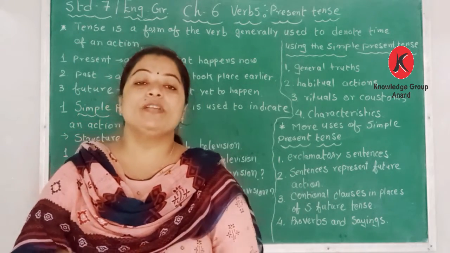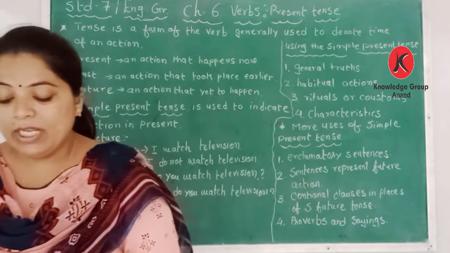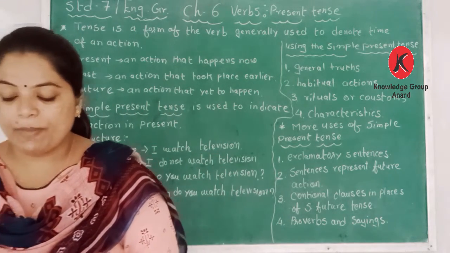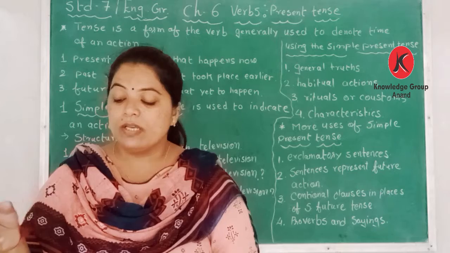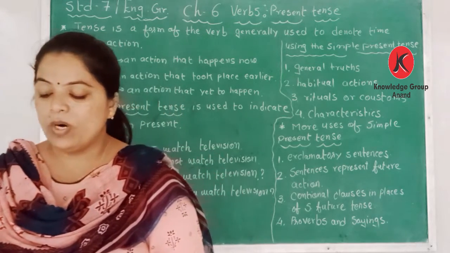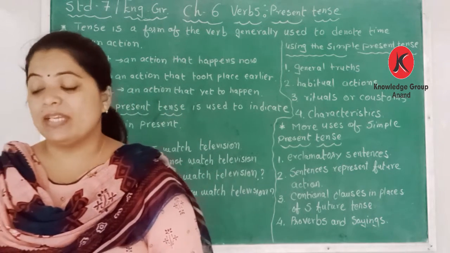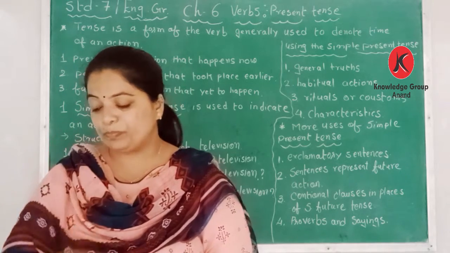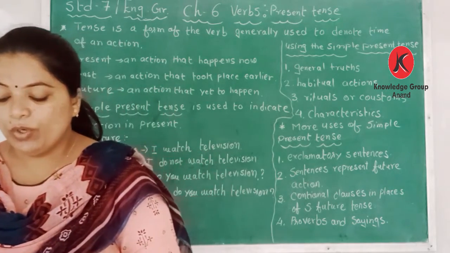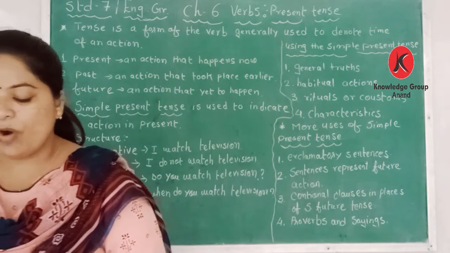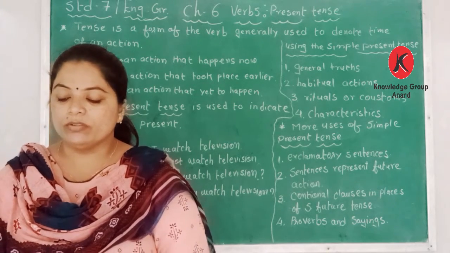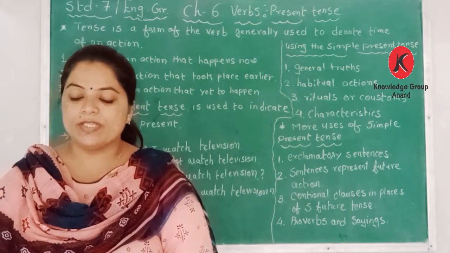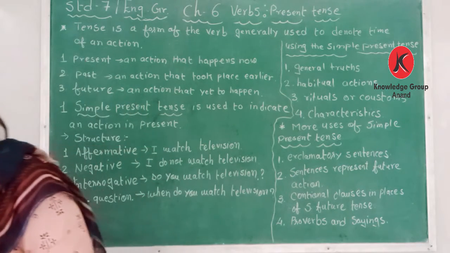Again, page number 52. Make a list of 5 sentences by combining the words in the columns given on the next page, that is page number 53. Make necessary changes in the form of the verbs given to suit your sentences. One has already been done for us.